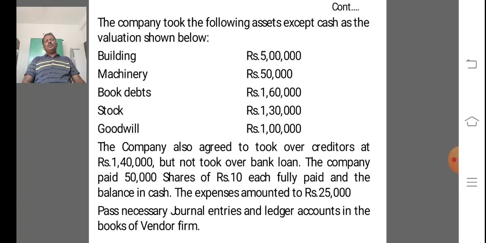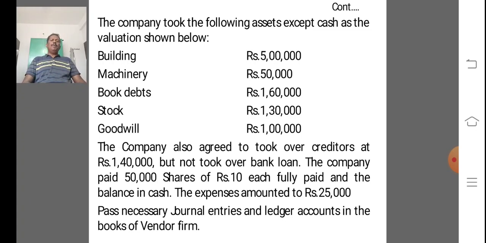The company took the following assets, except cash, at the valuation shown below: building 5 lakh, machinery 50,000, book debts 1,60,000, stock 1,30,000, goodwill 1 lakh. The company also agreed to take over creditors at rupees 1,40,000, but not the bank loan. It means it is to be paid off.